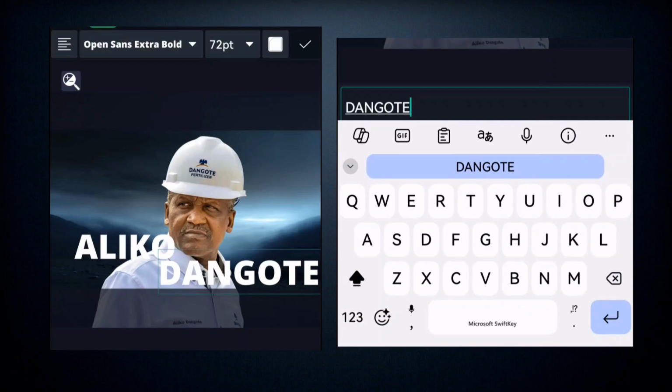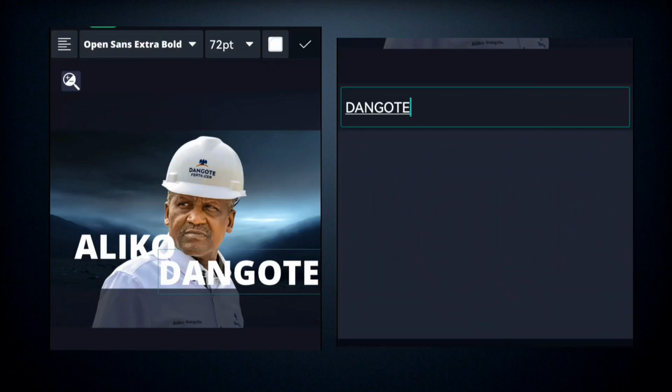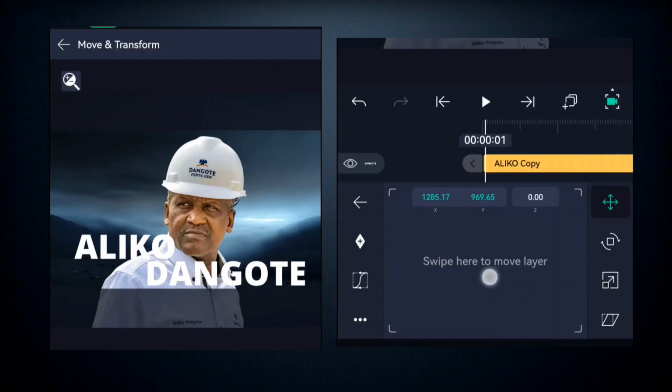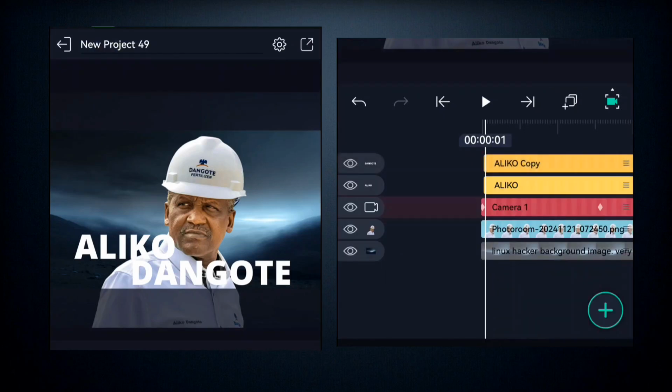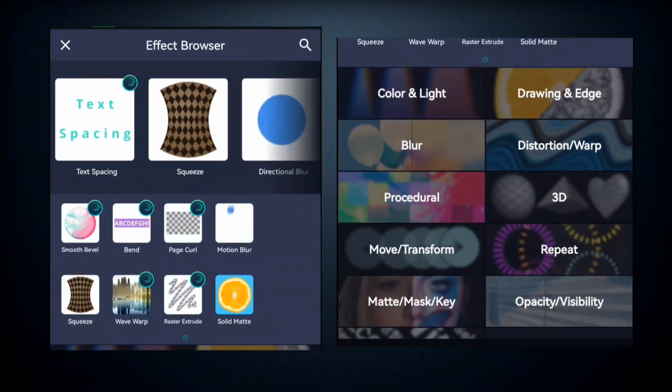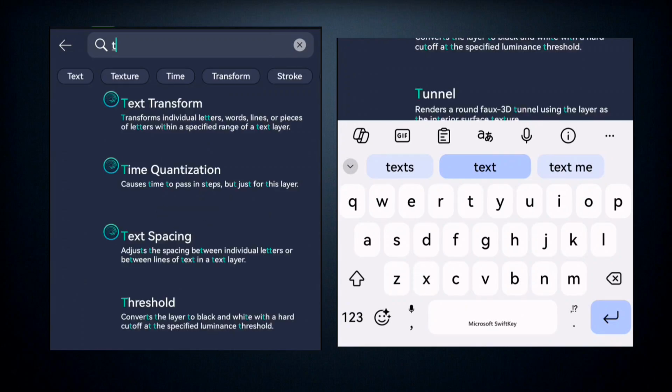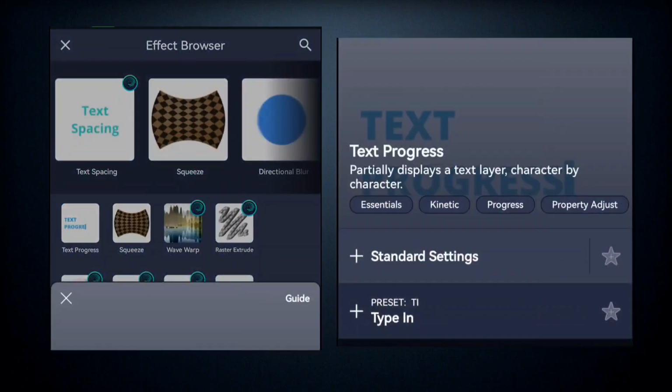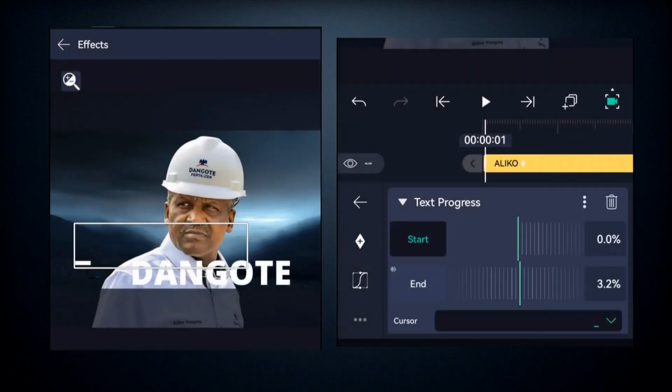So using the move and transform tool, you're just going to come here and adjust it like this, right? So once you've adjusted it, you're going to come here to the effect option right here, and you're going to look for the text progress option. So you come here and you find text progress, right? Once you click on text progress, you're going to come here and select the type in option. So once that's done, you come here to end right here in between the keyframes that were already preset.